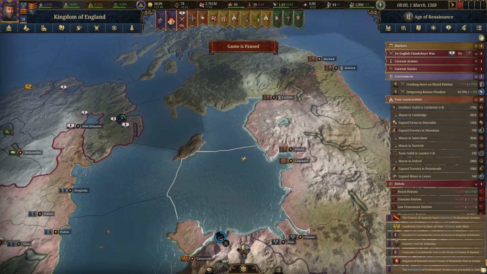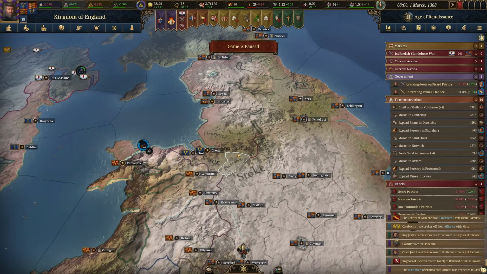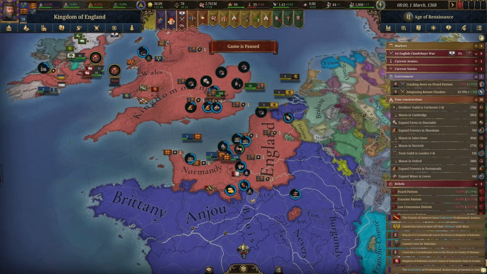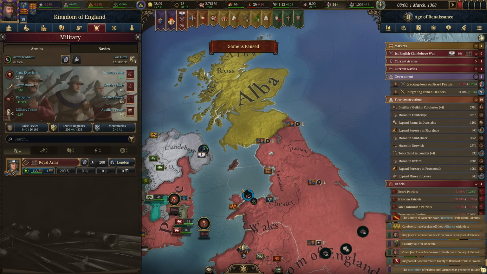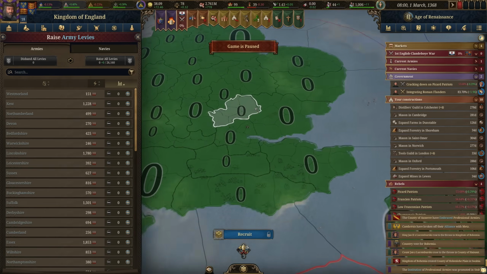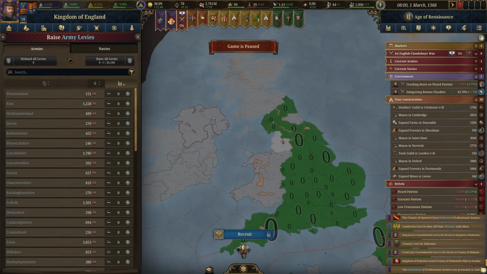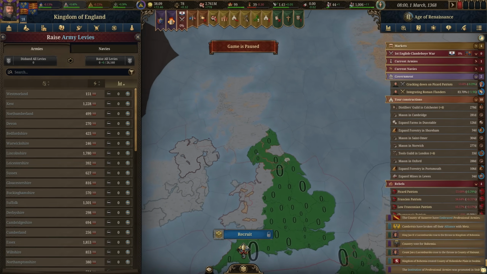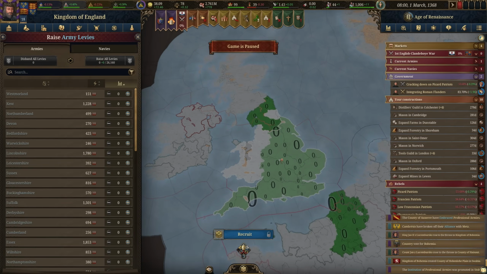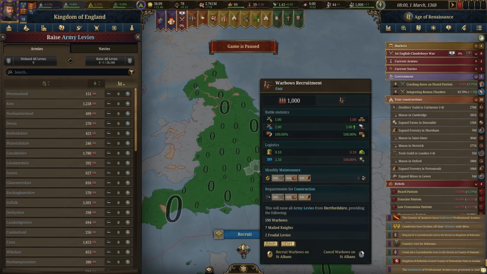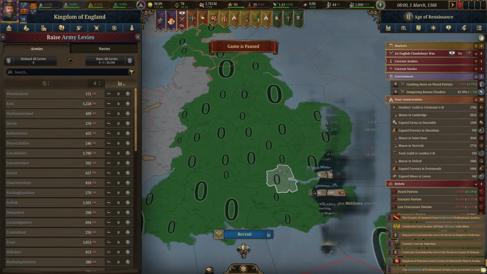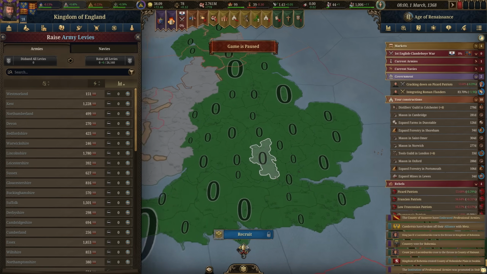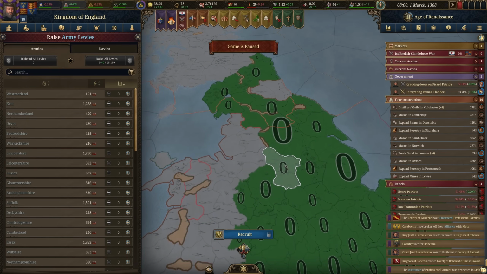So we need to get all of our troops raised up, or I say all of, which is something we did for our wars against France. We raised every levy we had, but obviously that's not something we're going to want to do in this war. That wouldn't make any sense. We're just not going to need as many. And since it does hurt whatever areas you raise them out of, I don't think we should raise them in any of our really important locations, such as in London here, the capital province.